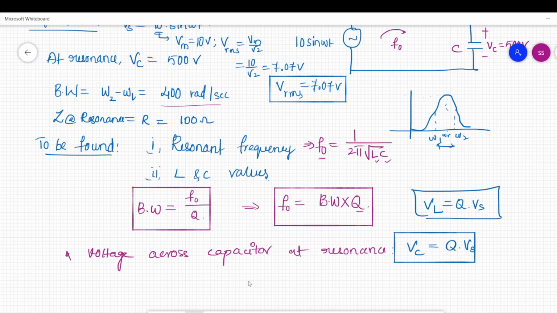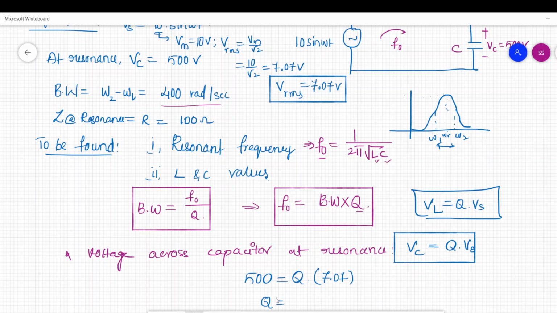We have the voltage across the capacitor as 500 volts, and we don't have the Q value. We have the supply voltage, that is the RMS voltage 7.07 volts. From this you can obtain the Q value.